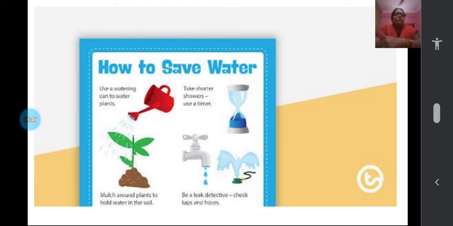Some more ways, you see, children. Use your watering can to water plants. See, that watering can has a shower-type head, so that will help to conserve the water. And also take shorter showers and don't simply waste the water. A leaking tap or tube has to be fixed. And when the soil is already wet, continuing to give water will only be a wastage of water, children.